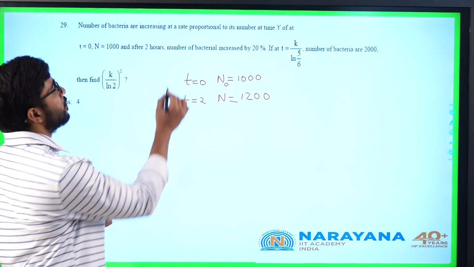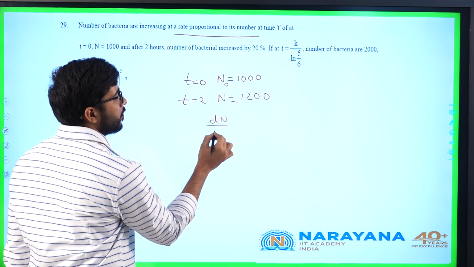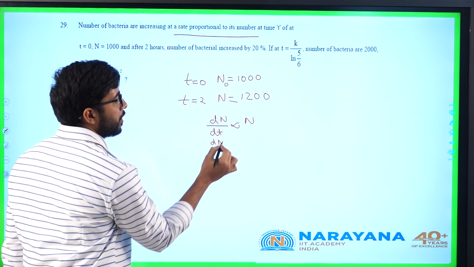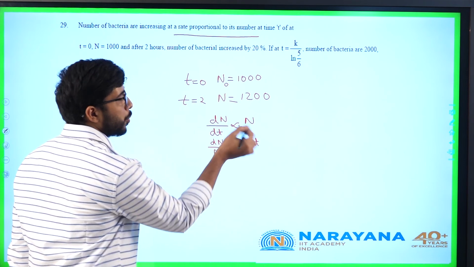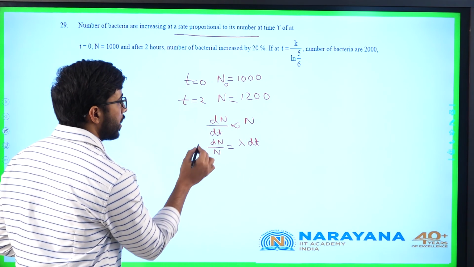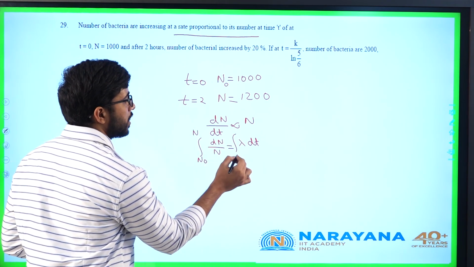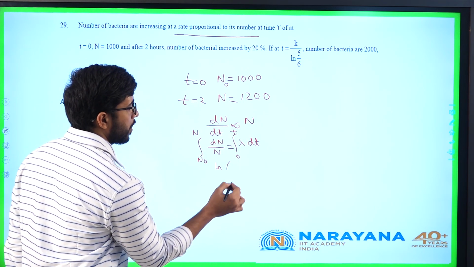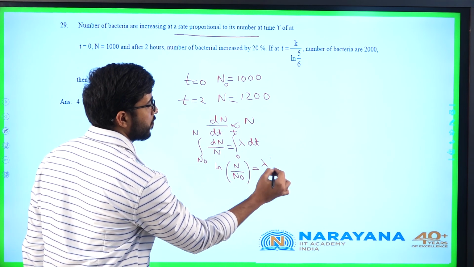What is the condition here? Rate proportional to its number, dn by dt is proportional to n. So, dn by n is equal to some lambda times dt. That proportionality constant I am taking as lambda, integrated from n naught, initial, to final n, and this from 0 to t. What will I get? ln of n by n naught is equal to lambda t.